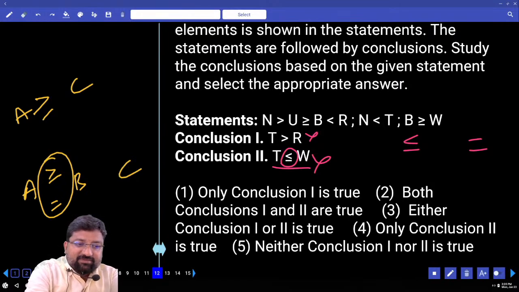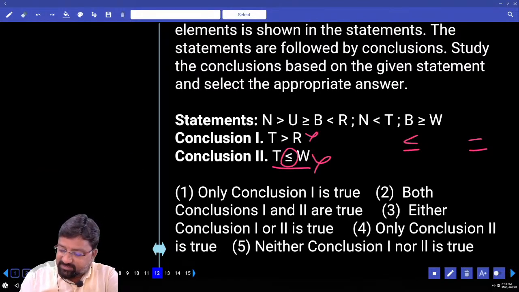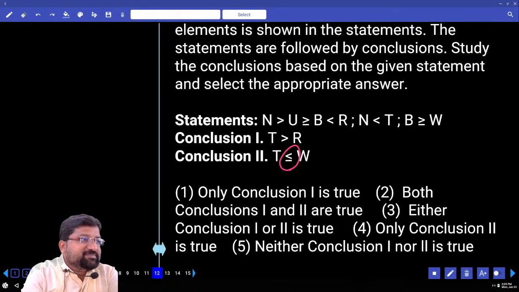Simple. What's the one here? This is less than or equals to. And you are starting with T greater than N. Will I get my answer?